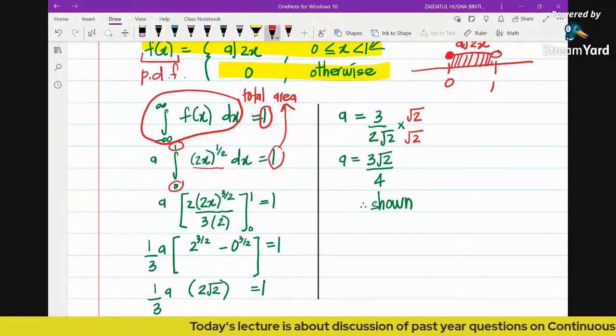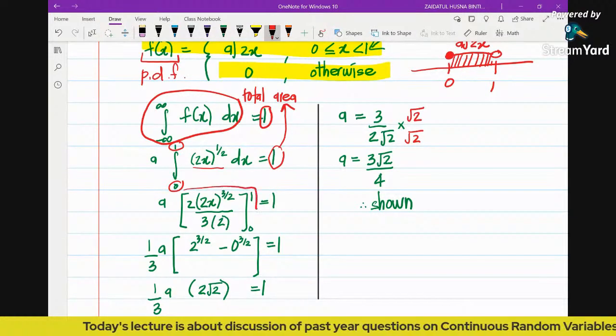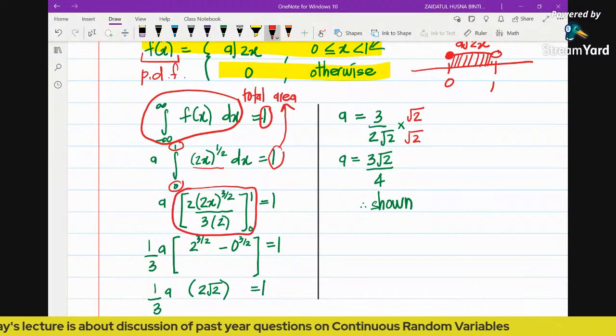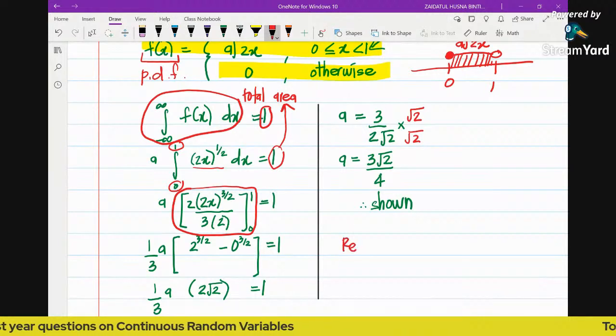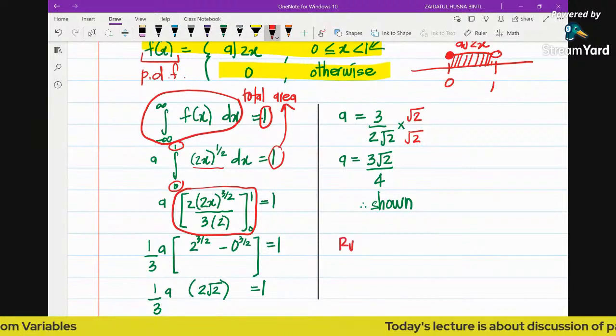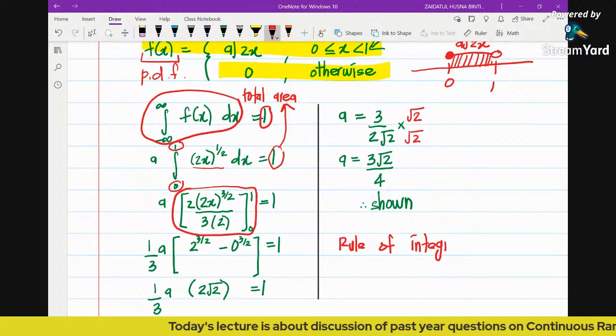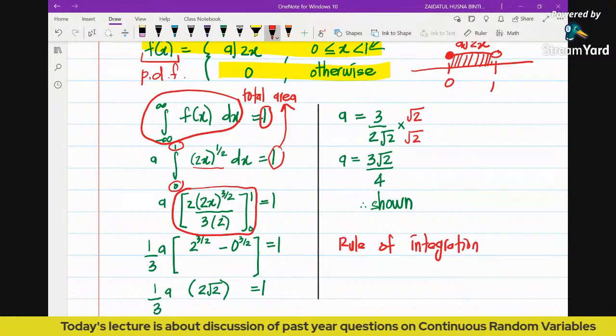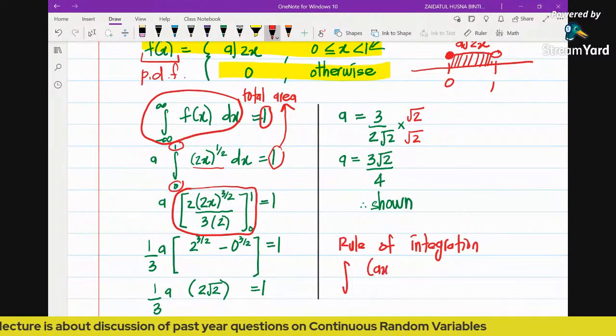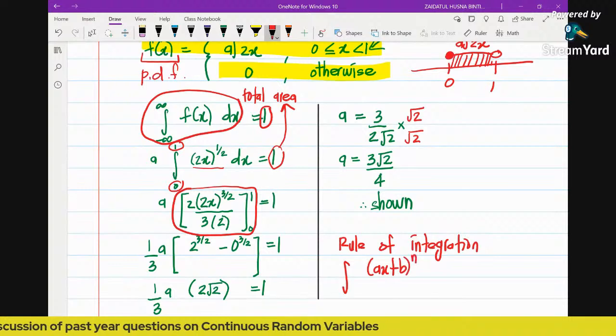How do we get this? By using the rule of integration. Let's recall the rule of integration from topic 1. The rule of integration that I apply here is this formula, where you have the integral of (ax plus b) to the power of n.